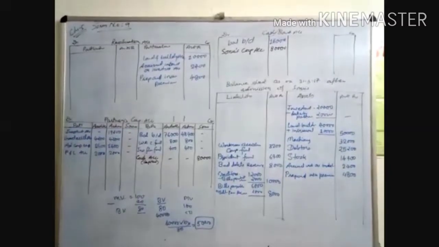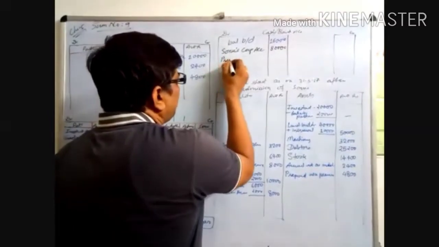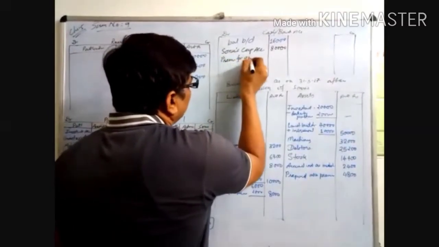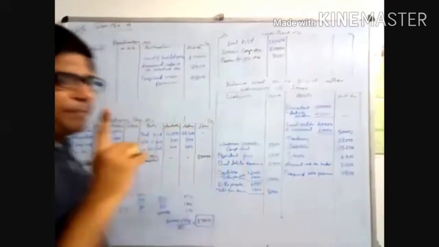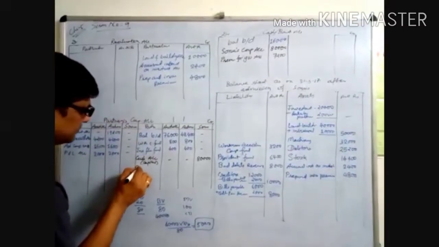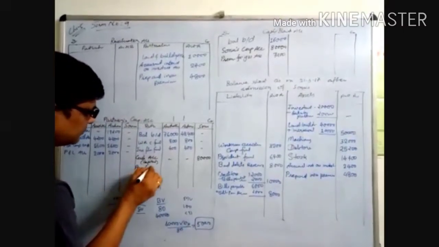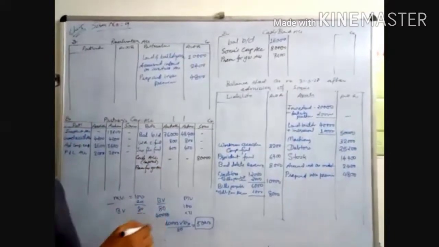Now 7200 as her share of goodwill in cash. So 7200. What entry have we written? Just give me the answer of the entries. Cash account to premium for goodwill account. The first is cash account debited, premium for goodwill account 7200. Next is premium for goodwill account debited to partners' capital account credited. Premium for goodwill account 7200.